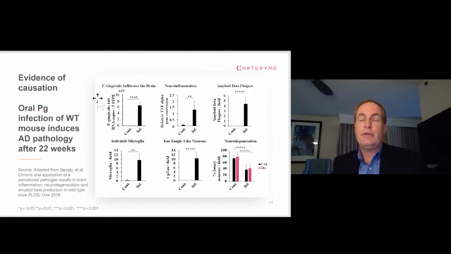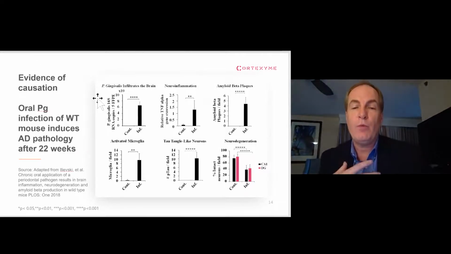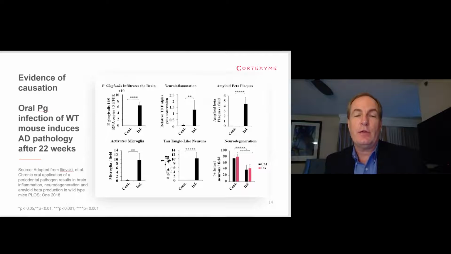these major findings in this animal model, we generated them, but they've now been replicated at 5 different independent scientific laboratories. This is some particularly elegant work that was done at the University of Illinois at Chicago. You just put P. gingivalis in the mouth, on the teeth and gums of regular mice, and you see P. gingivalis infiltrating the brain. You see neuroinflammation with multiple markers.